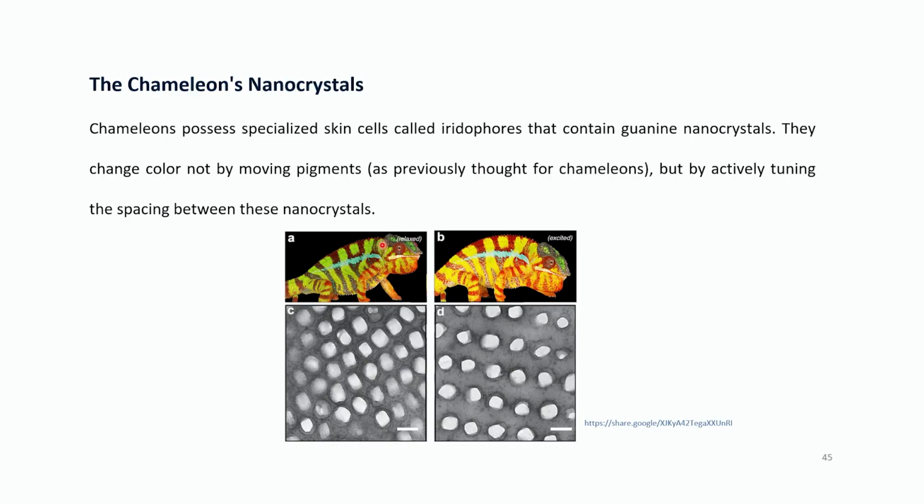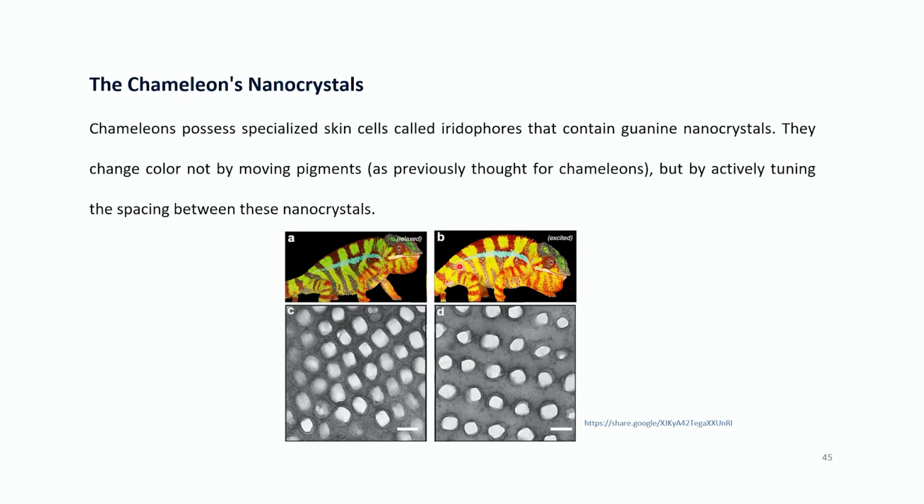These have yellow pigments, but these do not have any green pigments. But still, what happens is that in the relaxed state, that is A, and then the image B where it is in the excited state. So when it is fighting with another lizard, or for mating purposes, when this chameleon is excited, the guanine nanocrystals that are present in the iridophores